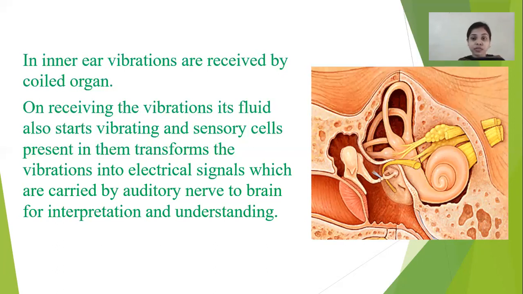After this middle ear, these vibrations are received by the coiled organ, in which the fluid is present. On receiving the vibrations, this fluid also vibrates, and the sensory cells present in it convert these vibrations into electrical signals, which are passed to the brain for interpretation and understanding. And simply our brain senses that something is making sound here. So this is the simple structure of the human ear.